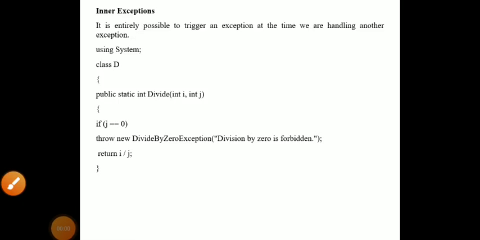Hello everyone. Today we will be discussing the concept of inner exceptions. Inner exceptions are nothing but an exception within which another exception is created. One exception is there, and in that exception some other exception may exist. That is called an inner exception. Remember, when an exception is being triggered, another exception may be triggered within it, then it is called an inner exception.